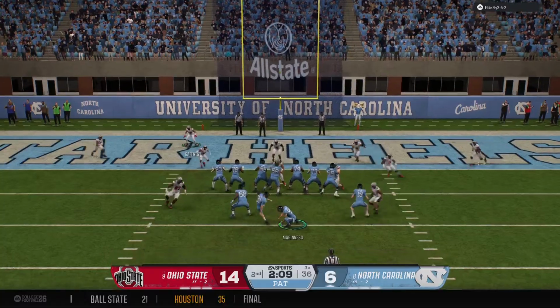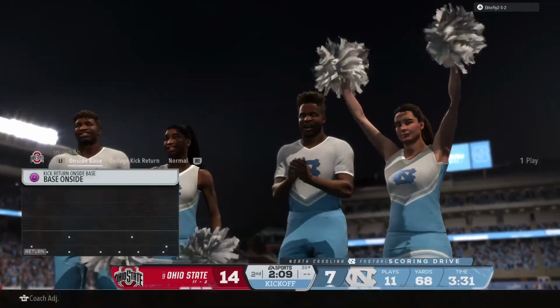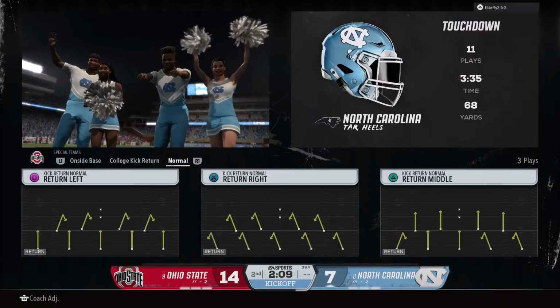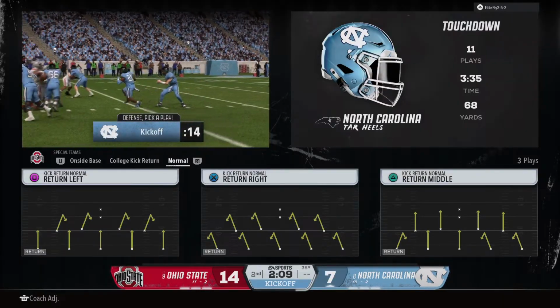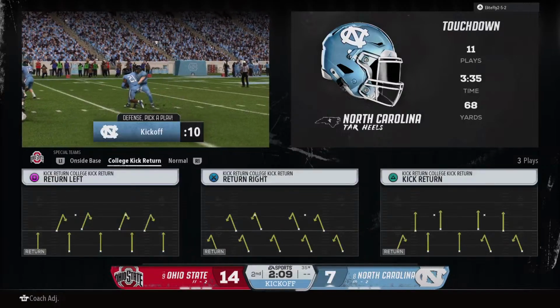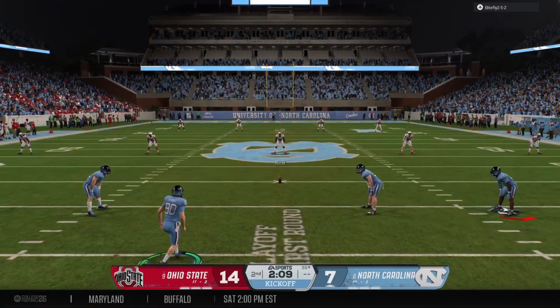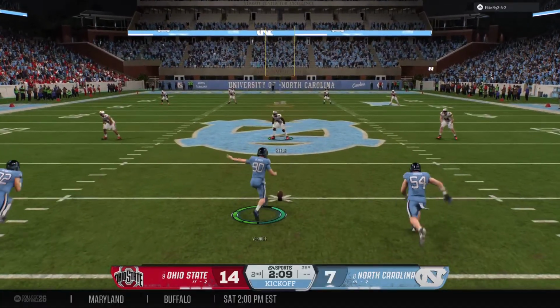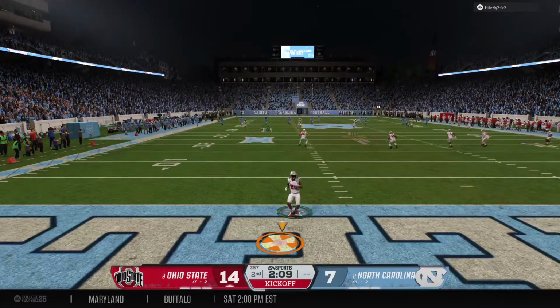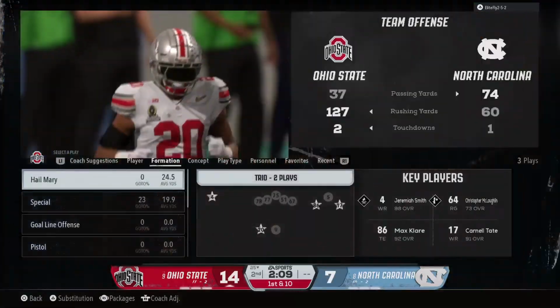I'm a little bit surprised here, Chris. I thought they might put the ball in the air here on 3rd and goal, but instead they run the football, keep it on the ground, and they get the touchdown. And he knocks through the PAT. So after putting up the touchdown, the kickoff team is out there to kick it away. And it comes out to the 25. No return attempted there.